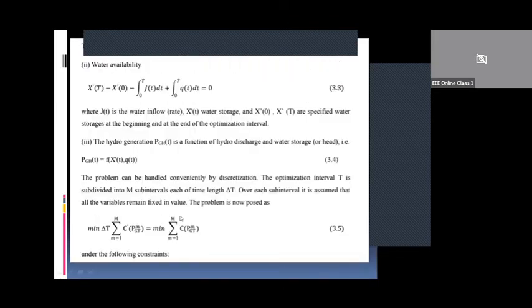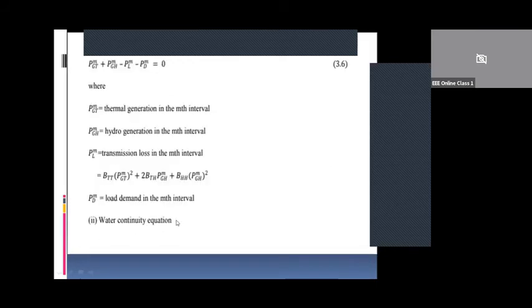This equation has to be augmented using the Lagrangian function, so we will also use Lagrangian multipliers, which are also called dual variables. The augmented cost function is expressed in terms of these Lagrangian multipliers lambda 1m, lambda 2m, lambda 3m.